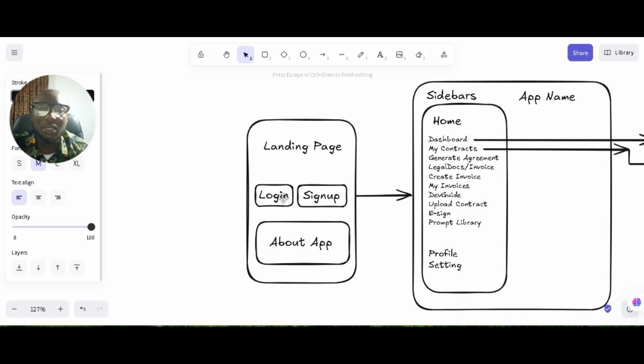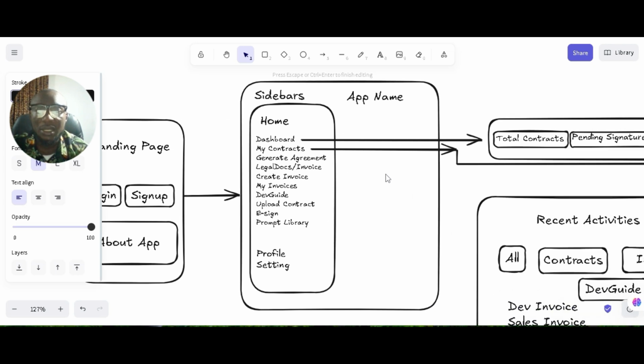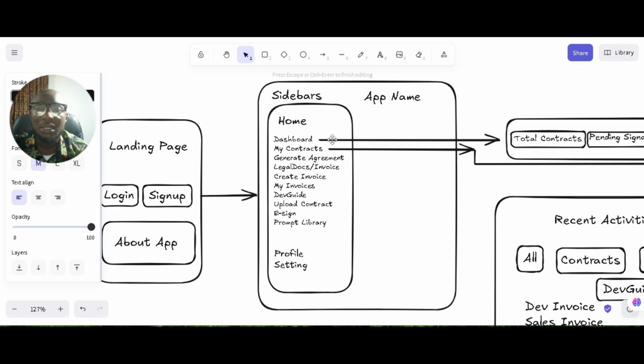Then after you register and login, the next place you land is on the app homepage, the app interface.